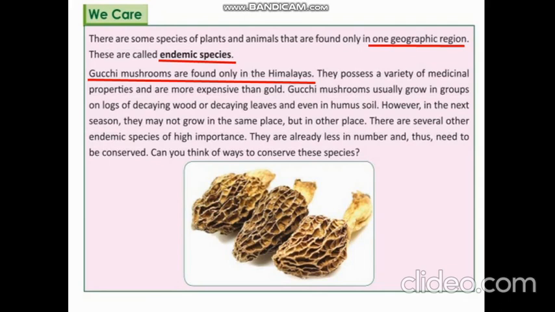They possess a variety of medicinal properties and are more expensive than gold. Gucci mushrooms usually grow in groups on logs of decaying wood or decaying leaves and even in humus soil. However, in the next season, they may not grow in the same place but in another place. So now you know why they are so expensive. There are several other endemic species of high importance. They are already less in number and thus need to be conserved.